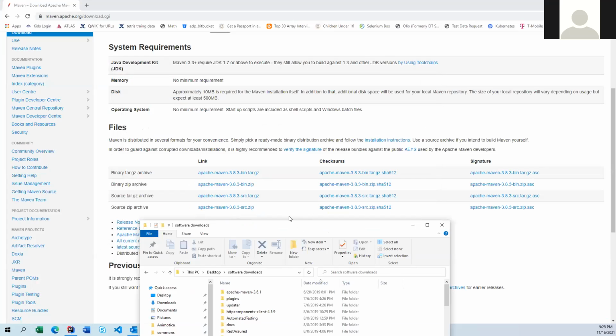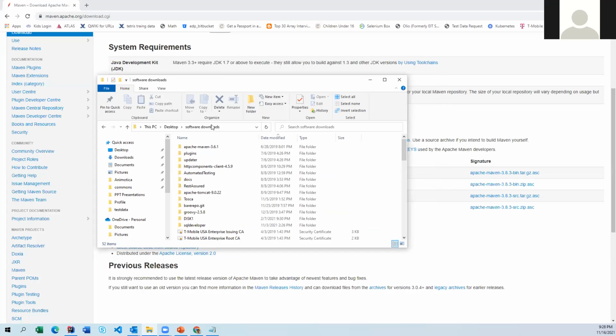When you download it, it is going to be a zip file, you have to extract it and you can keep it wherever you want. It is not going to auto download to some specific location. No, you have to specify a particular location and keep it there so that you can always refer to it. So you are not going to install this one. You are just going to download it as a zip file and then extract it. That's it. Once it is extracted, you can keep it wherever you want.